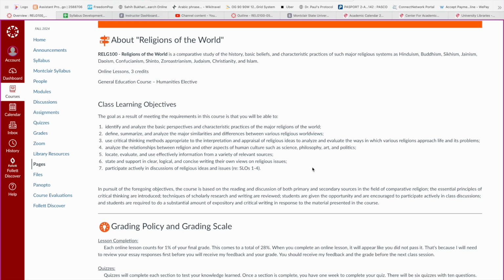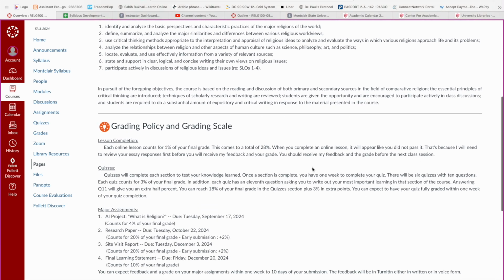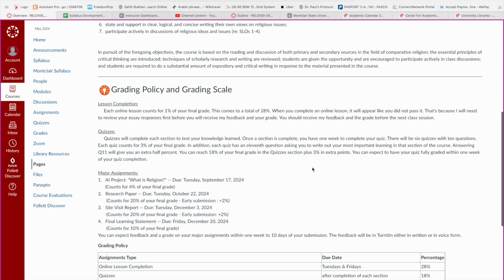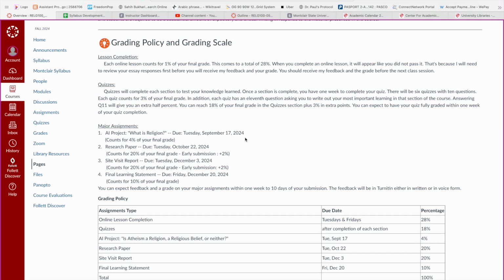You can look at the course description and the learning objectives, but this is probably what you want to know most importantly about how your grade comes together. So the lesson completion is 28%. There are about 28 lessons in here, so each one of those counts for 1%. When you complete one lesson, it's 1% towards your final grade. So completion of the lessons is, as you can see, more than a quarter of the course. So it's important for you to complete this.